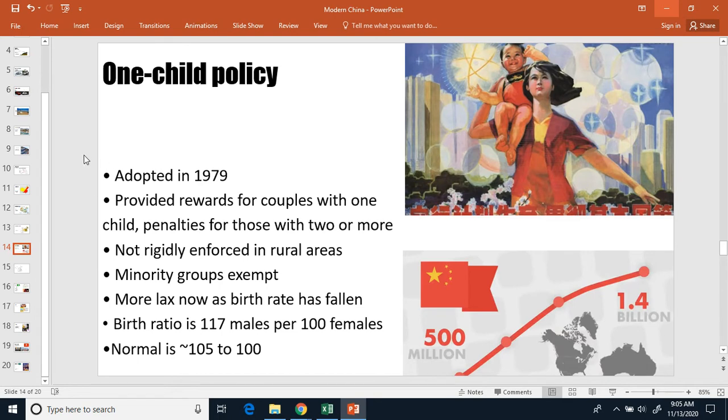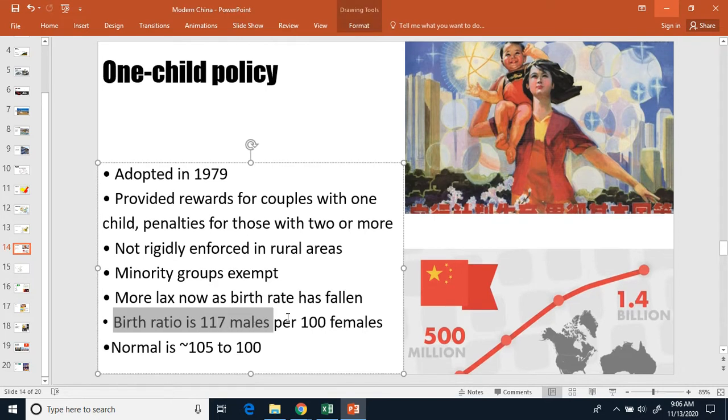All right, one-child policy. We talked about the one-child policy last week. We had a homework assignment about it. The one-child policy started in 1979. It provided couples with rewards who only had one kid, and penalties for people who had 2 or more. It wasn't rigidly enforced in rural areas. So in rural areas, you're allowed to have 2 kids instead of just 1. You need free labor. You need kids to get out in the fields and get to work. Minority groups were exempt from it. The birth rates policy has become more relaxed now. It's more of a 2-child policy now because they've become a little more relaxed with it.